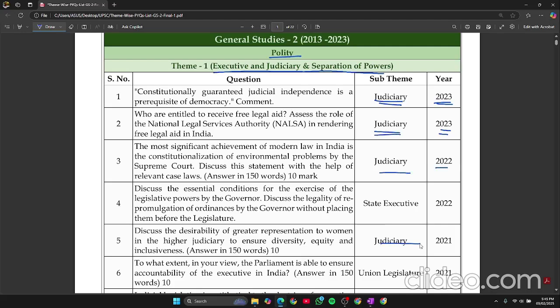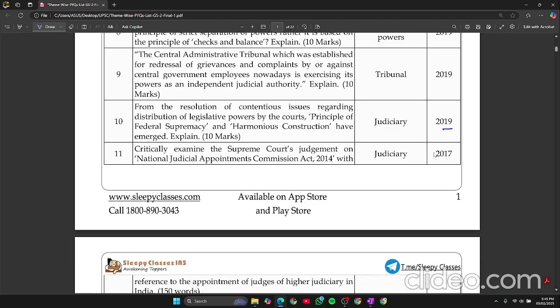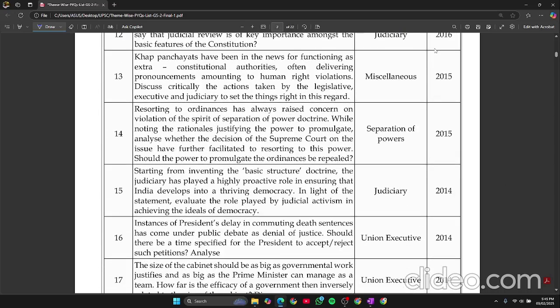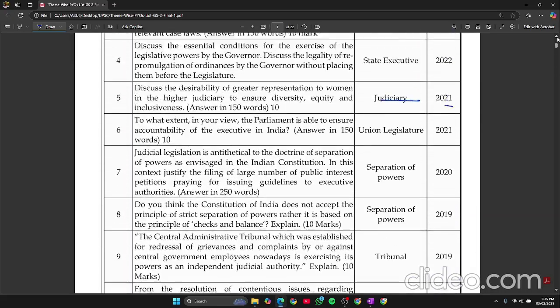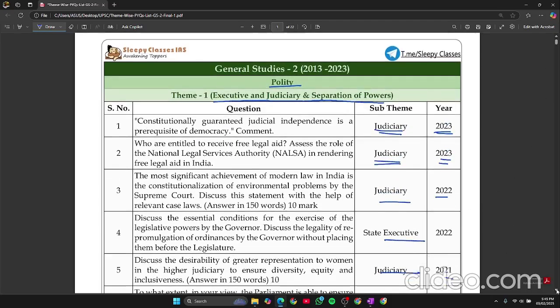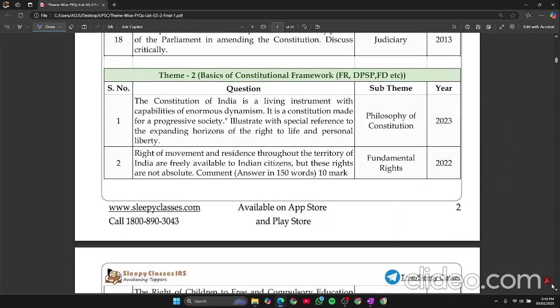2022 judiciary, 2021 judiciary. Likewise, see 2019, 17, 16, 14. In this way, you can see the Union executive also is being asked. The questions on the executive, legislature, separation of powers, which I told you is an important topic, have been asked. So you have to give focus on this. Basics of the constitutional framework.